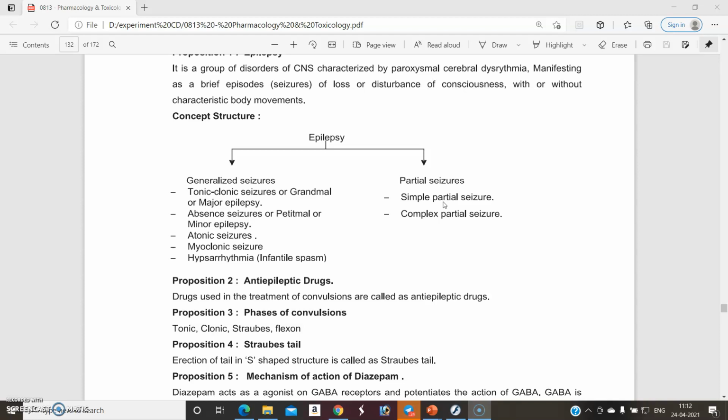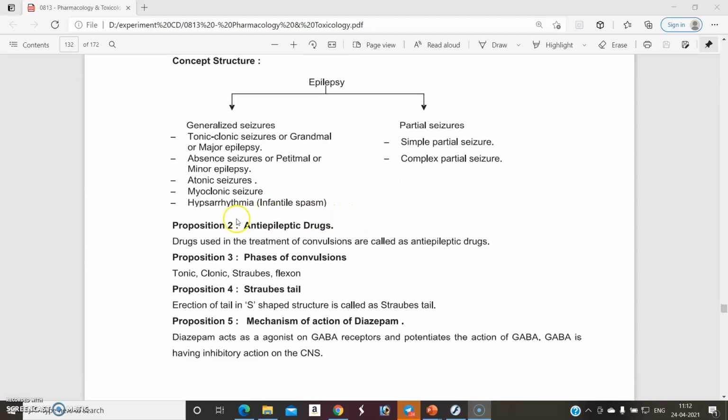For the treatment of convulsions, we use drugs called anticonvulsants or anti-epileptic drugs. So what is the definition of anticonvulsants or anti-epileptic drugs? They are used in the treatment of convulsions. Then what are the different phases we observe in the patient or animal after administration of some convulsant drugs? Tonic-clonic, Straub tail and flexion. So what is the meaning of Straub tail? It shows an erect tail, or the tail changes shape like an S-shape.